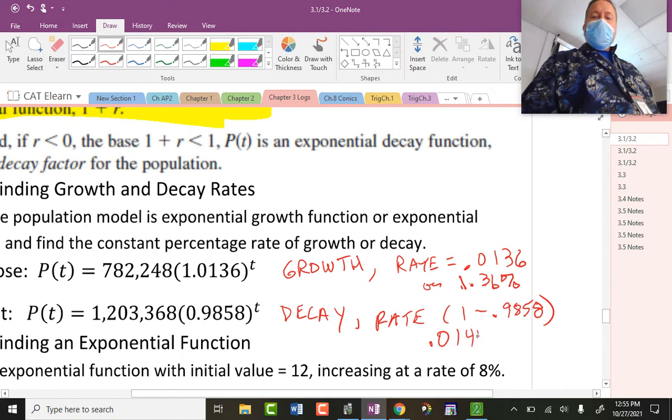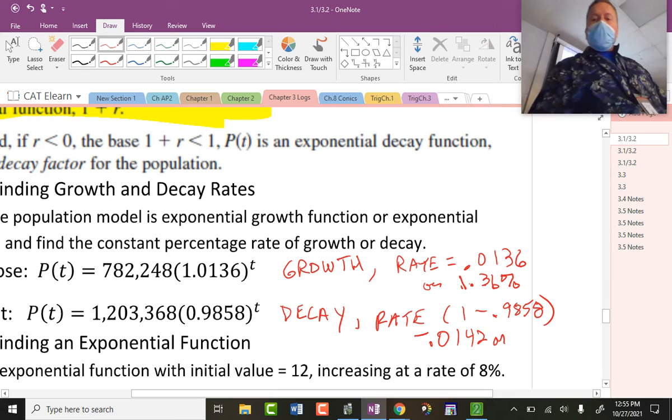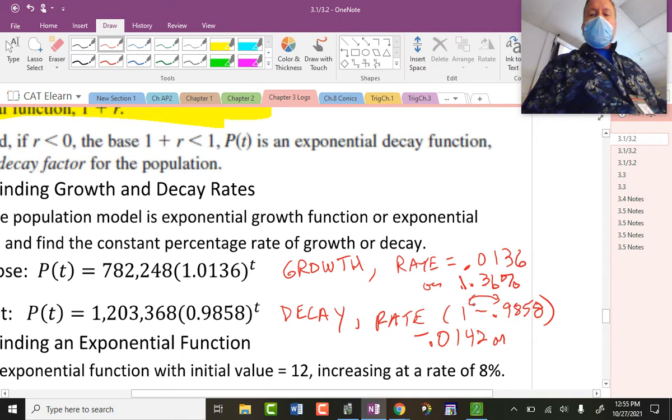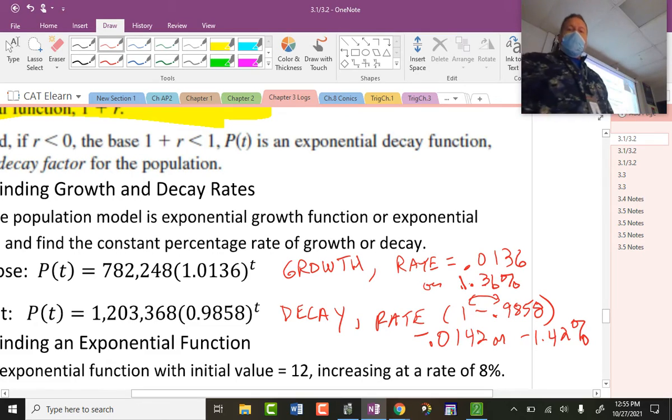Sorry. Or, let's put a negative on it. It's a decay, so let's put a negative on it. I should switch these. Let's be responsible as a teacher. Or a negative 1.42%. And I can't help you if you don't know how to deal with percents. You move the decimal twice. I'm done with that. Okay.